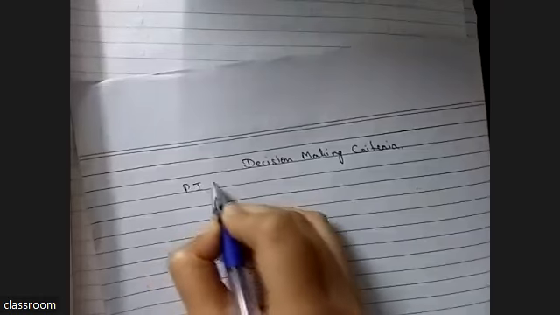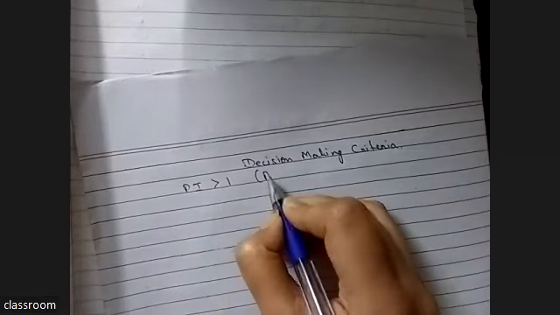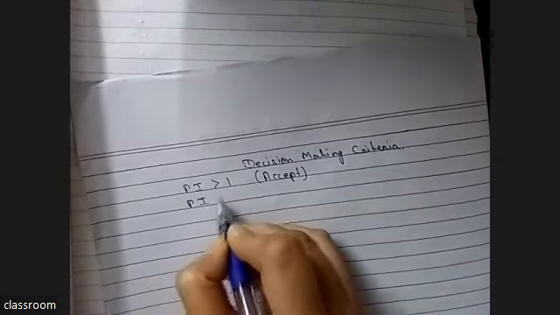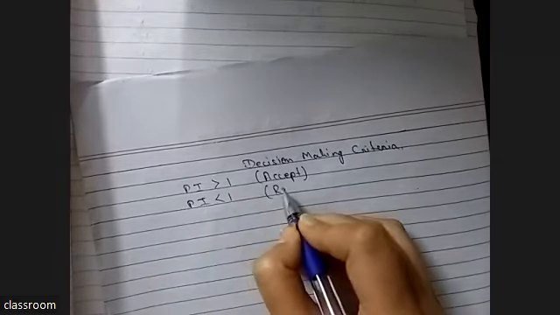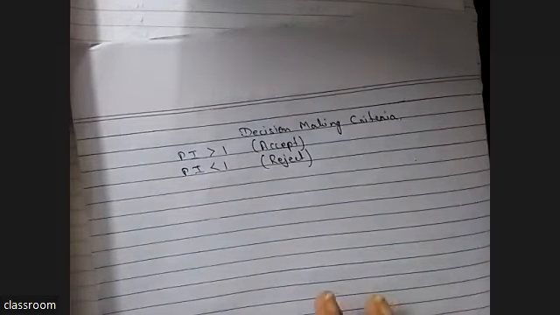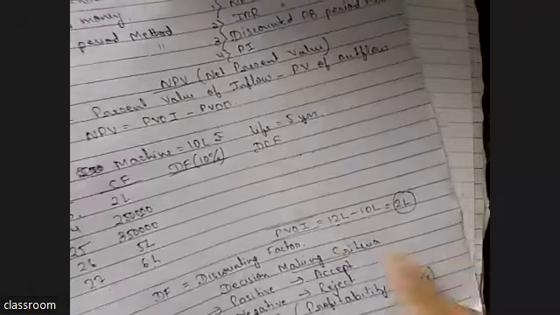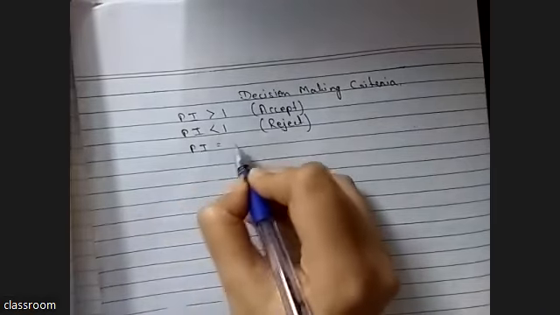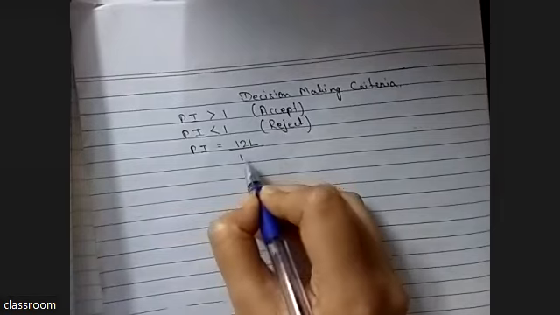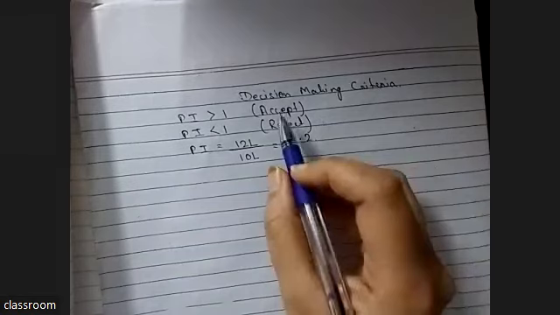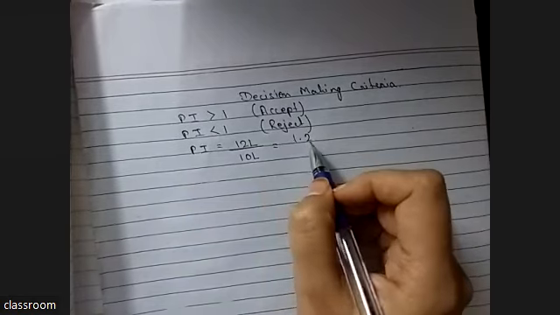If PI is greater than 1, we will accept the project. It means we will buy the project machine. If PI is less than 1, we will reject the project. So we will calculate PI. If we calculate PI from this information only, 12 lakh and 10 lakh, our PI would be present value of inflow, which is 12 lakh, divided by present value of outflow, which is 10 lakh. So we have 1.2. 1.2 is greater than 1, so we will buy the machine.